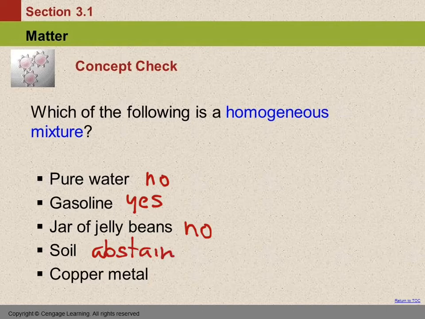It depends. Copper, metal, homogeneous mixture? Is it a mixture? No. So then it doesn't matter if it's homogeneous or not. Any questions?